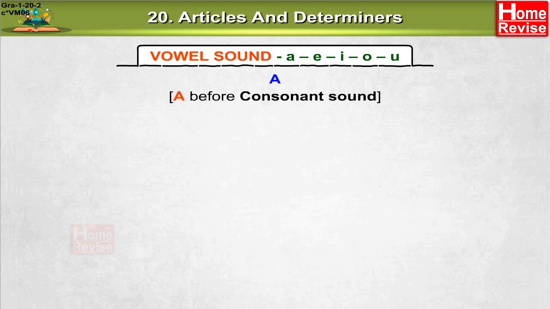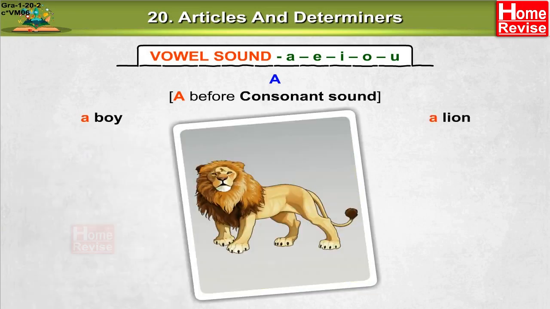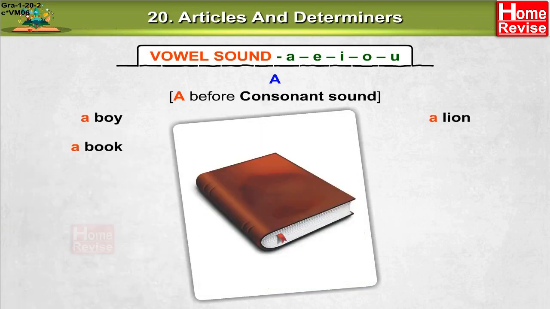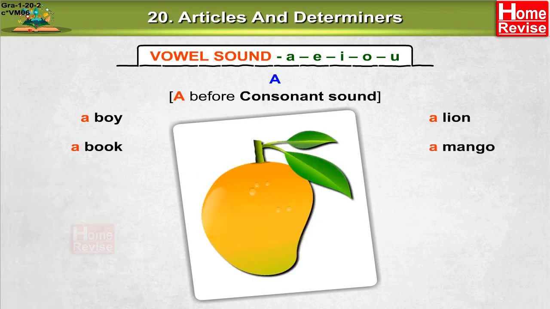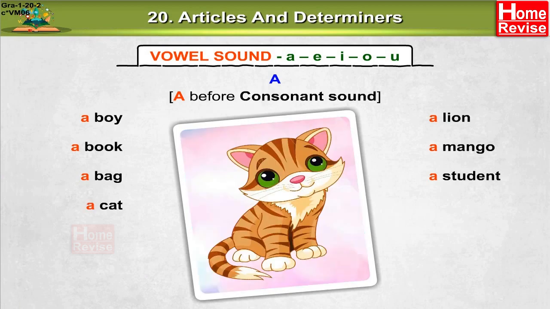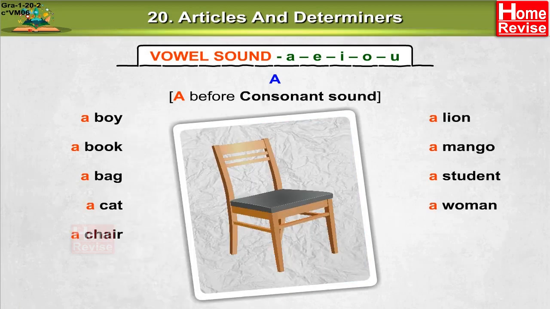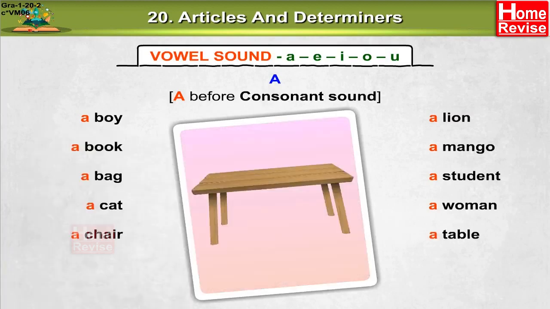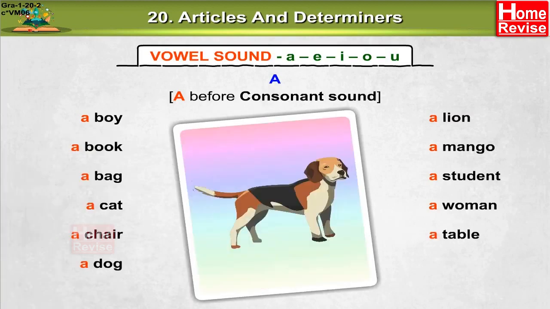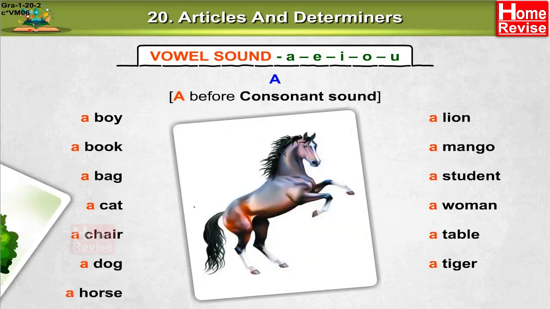A before consonant sound. A boy, a lion, a book, a mango, a bag, a student, a cat, a woman, a chair, a table, a dog, a tiger, a horse, a tree.